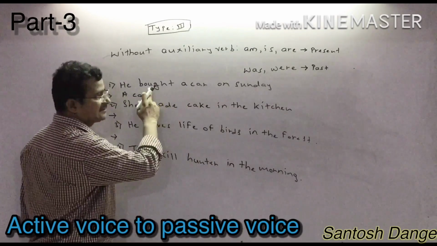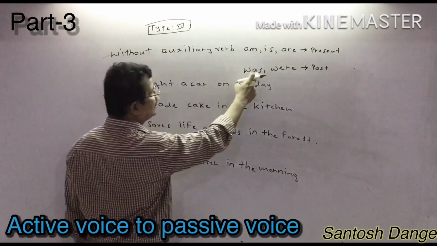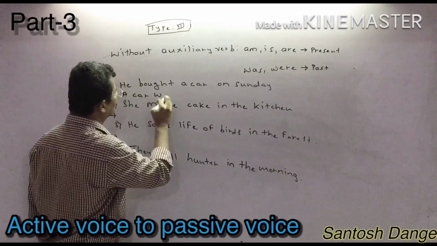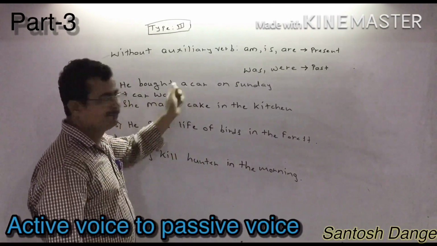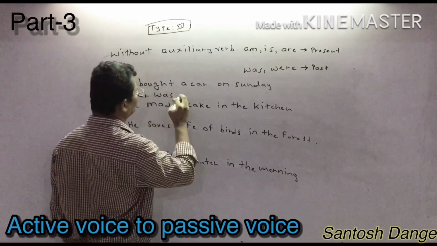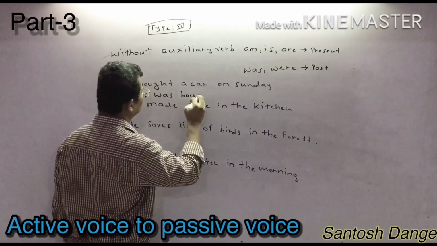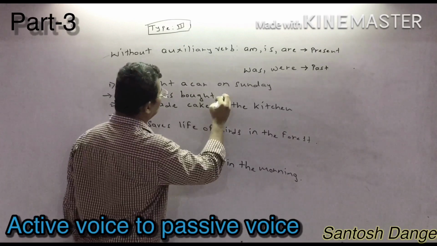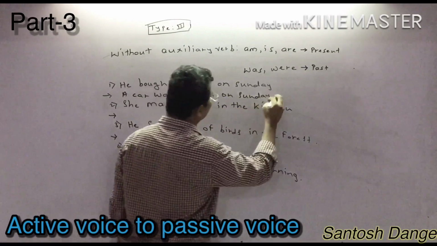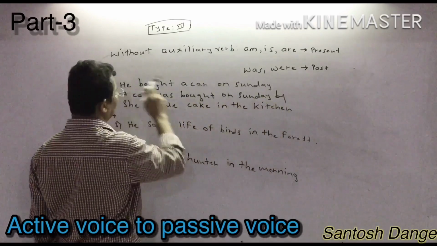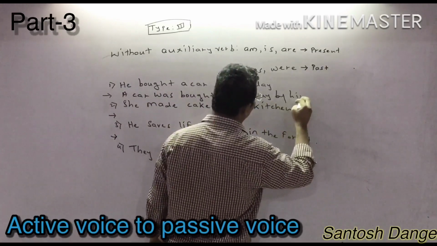Now it is in the past tense, so you have to write was. A car was. After that, you know you have to write the past participle of the main verb. So, a car was bought on Sunday by. He is going to be converted into him.